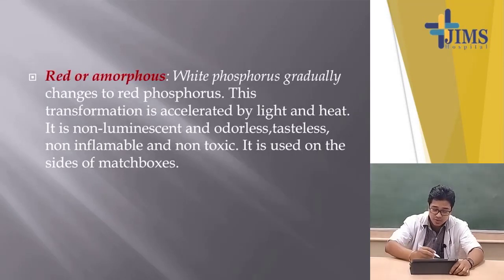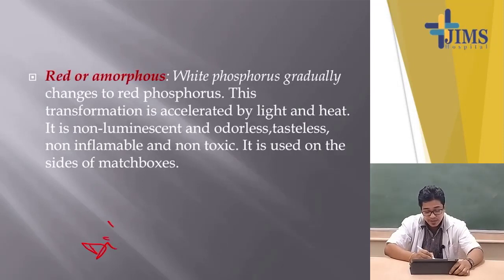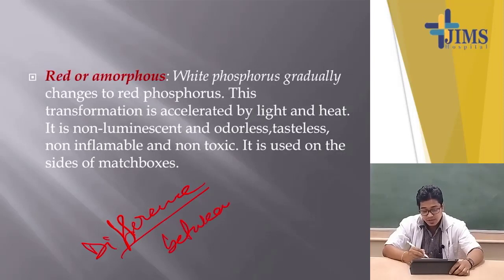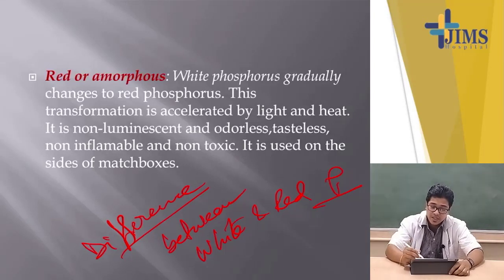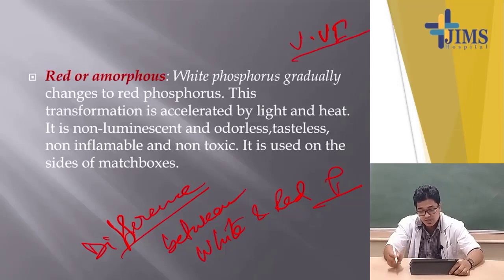You have to remember the difference between white phosphorus and red phosphorus. It is a very important question. Again, white phosphorus is an inflammable, more toxic, crystalline, luminous substance.